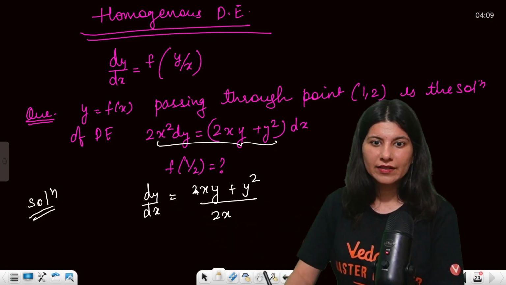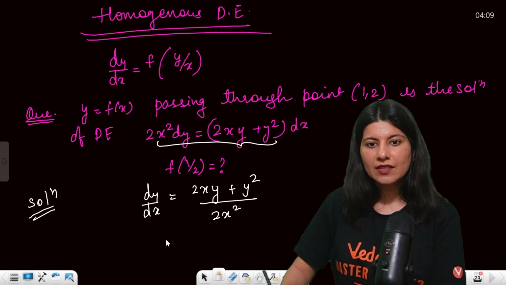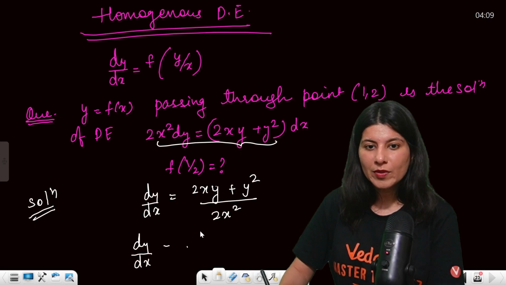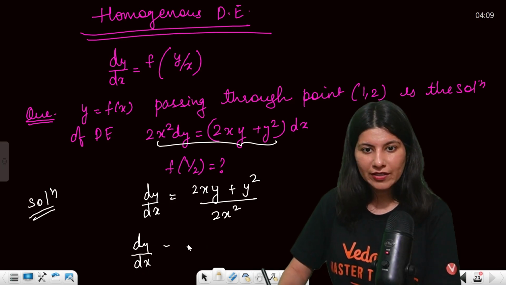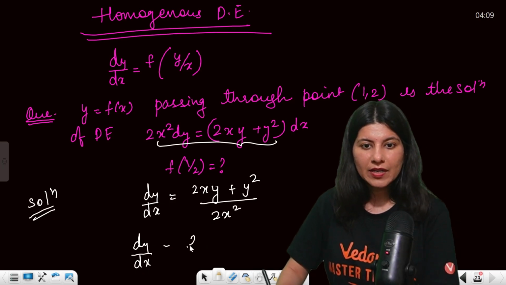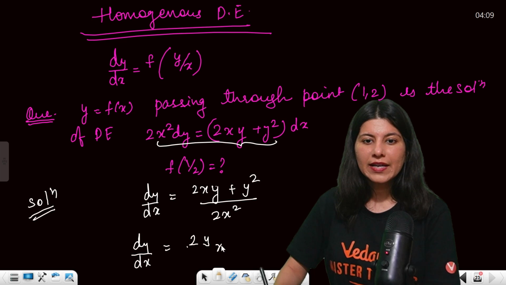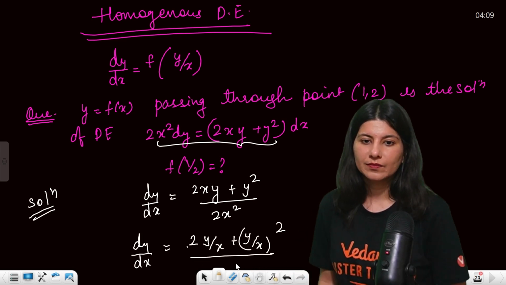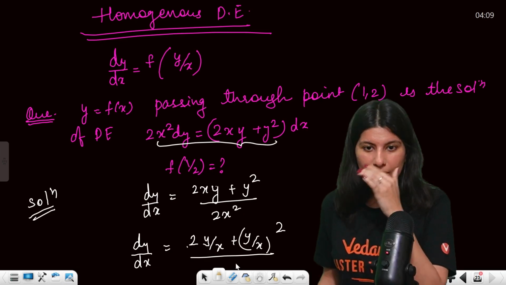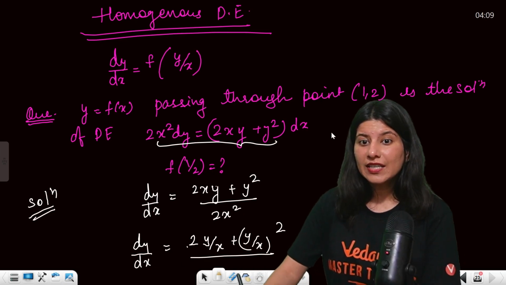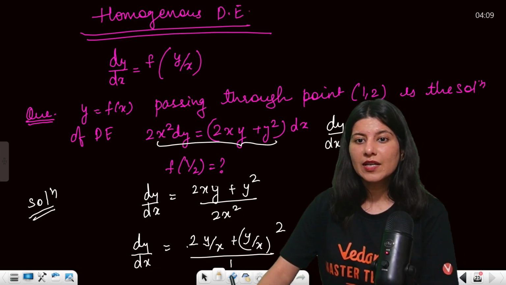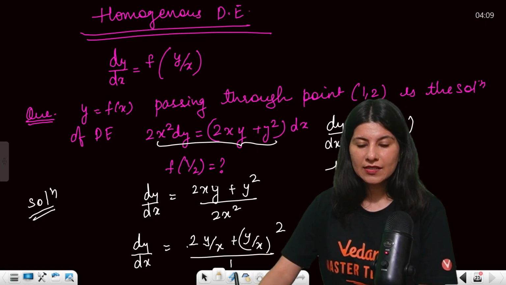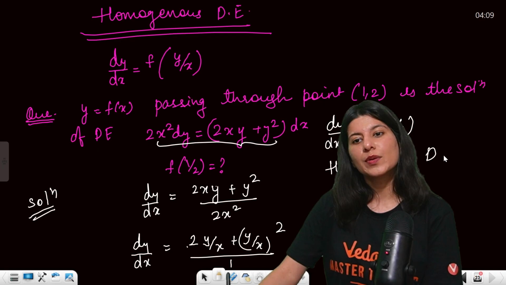No, it's not that. So next, take x square common from the numerator and denominator both. It will become 2 y by x plus (y by x) whole square upon 1. Can you see now dy by dx is actually becoming a complete function of y by x, which is a homogeneous differential equation, guys.